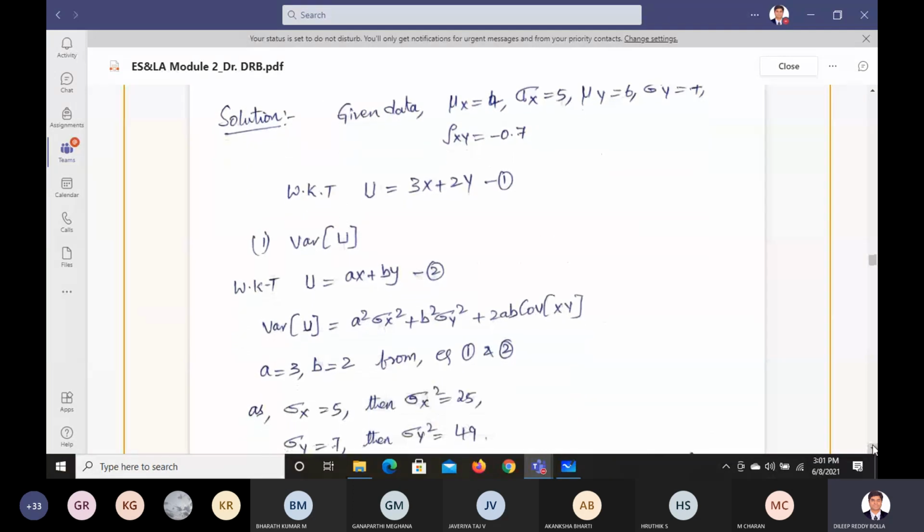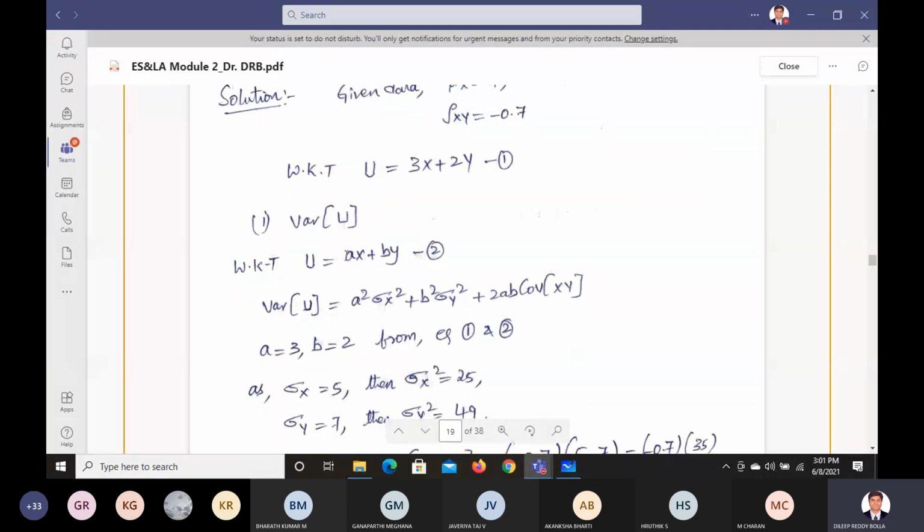Variance of U is what? U equals ax plus by. What is the function? A value is 3 and b value is 2. So if you expand that, it's a square sigma x square plus b square sigma y square plus